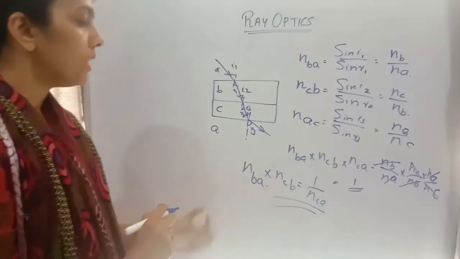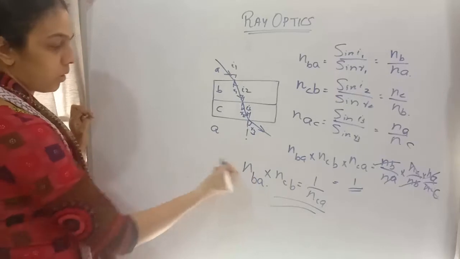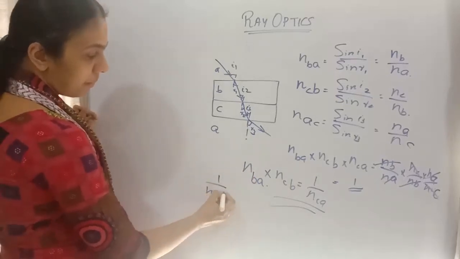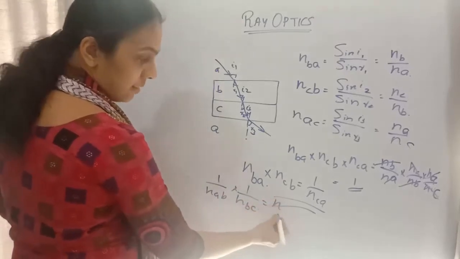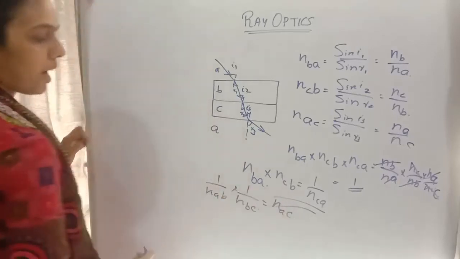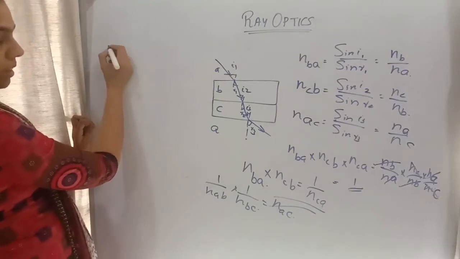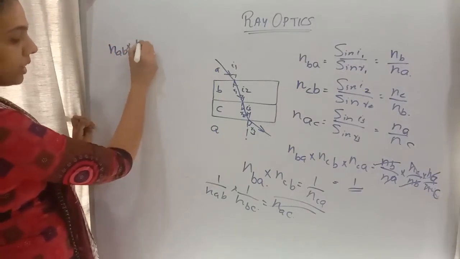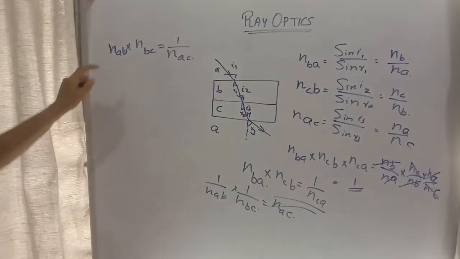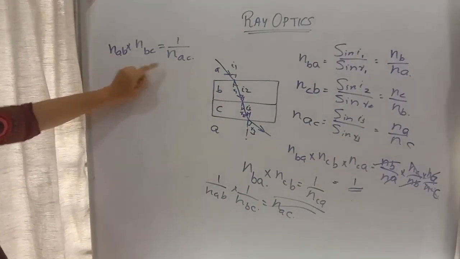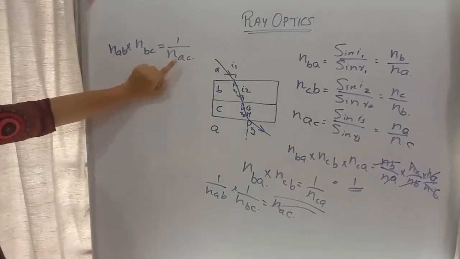Okay children, this is an important relation. If I write it in the order A, B, C, I can write NAB into NBC equal to 1 by NAC.